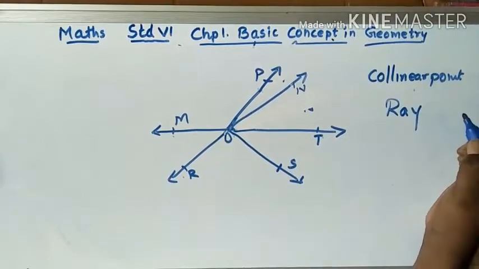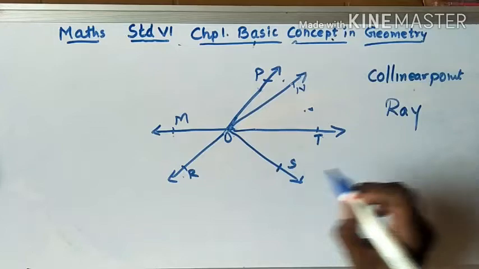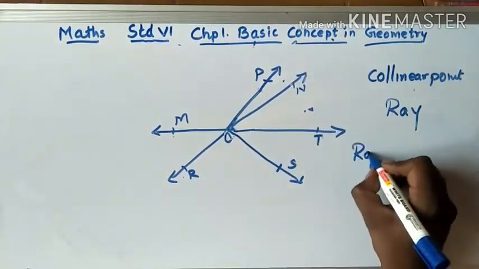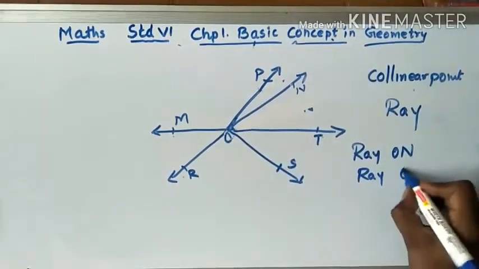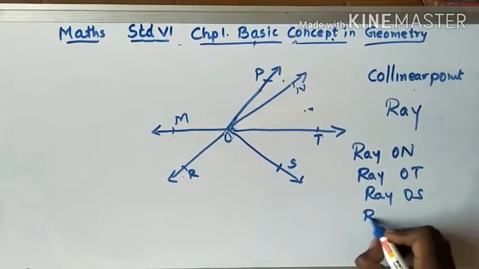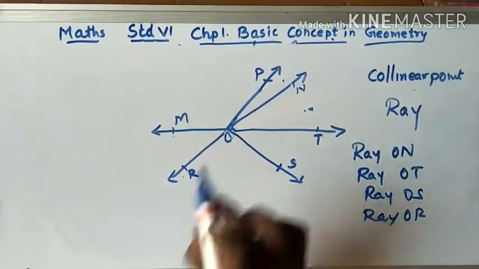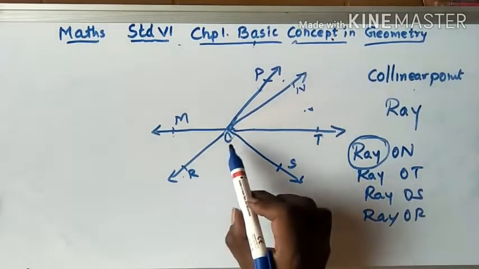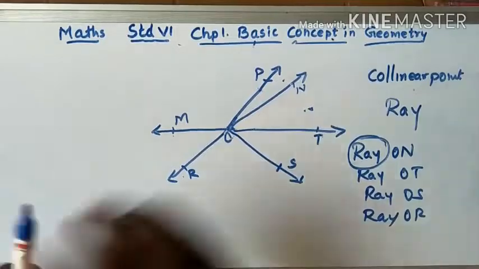Let's talk about rays. All of these are rays. There are many rays. How do you write a ray? Ray O-N. You have to write first the word ray, then the name. Ray O-N, Ray O-T, Ray O-S, Ray O-R. Whenever you write the name of a ray, you first put the word ray, then the name. Ray O-R, Ray O-M, Ray O-P. Now these are the rays.